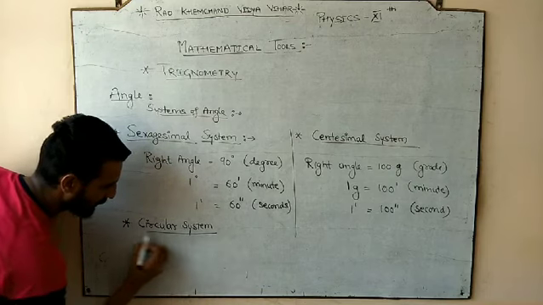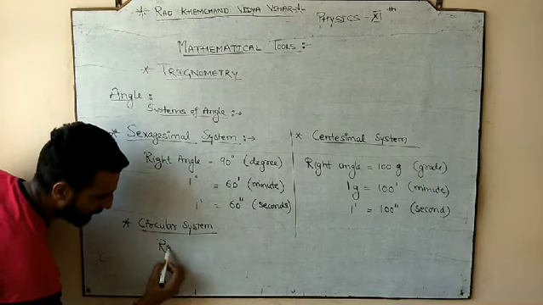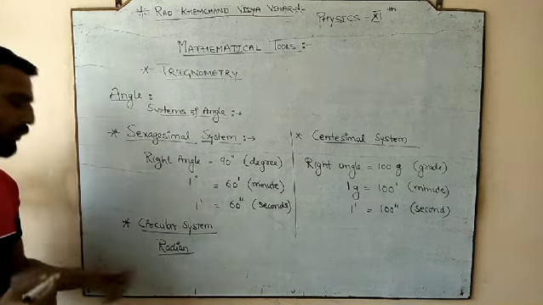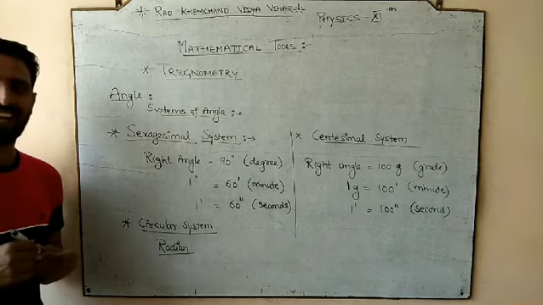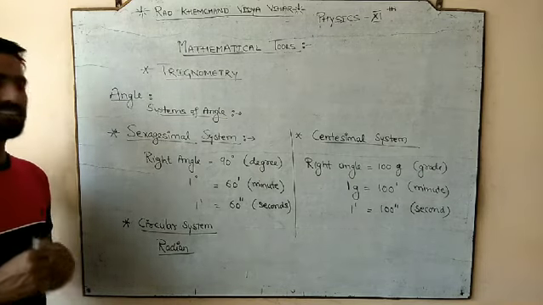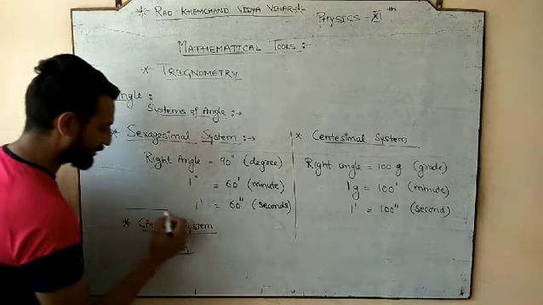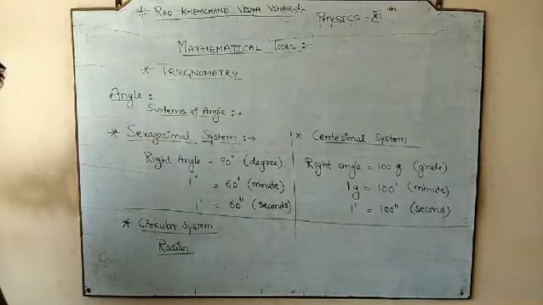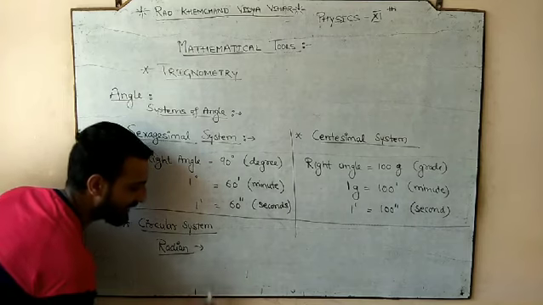And in this circular system, we use a unit called radian. And I think you are also familiar with that radian. So what is the radian? If I ask you what is 1 radian, we should know that, and we should have the definition. So what is the radian or the 1 radian?